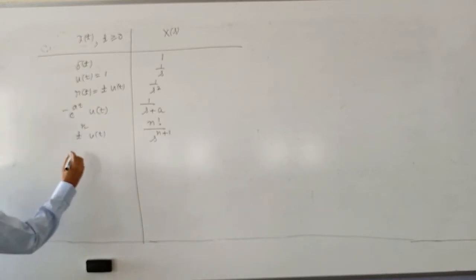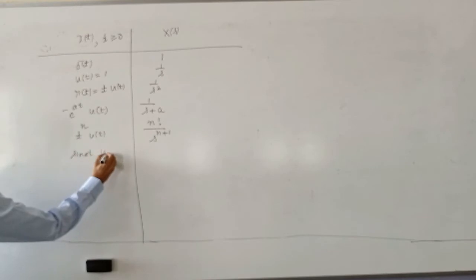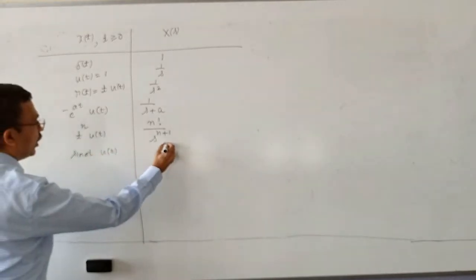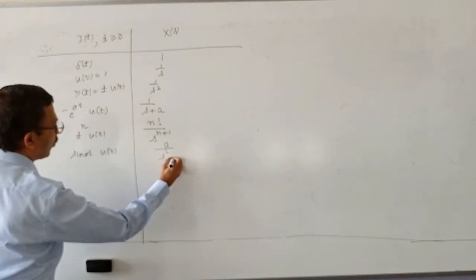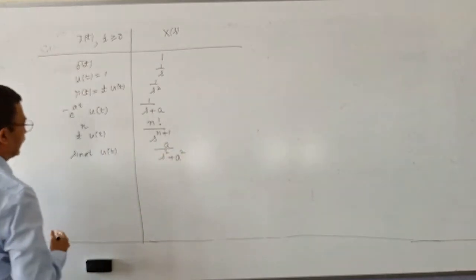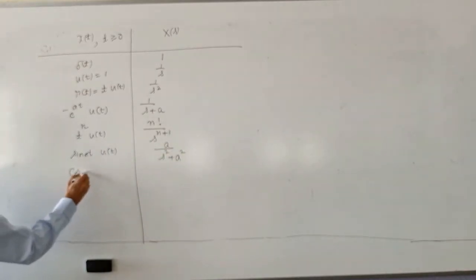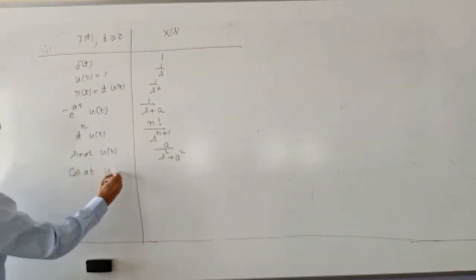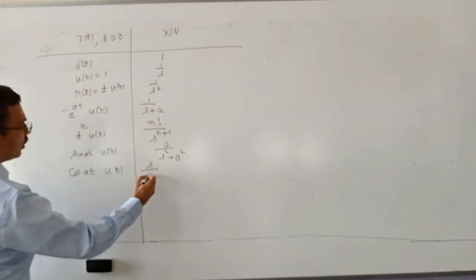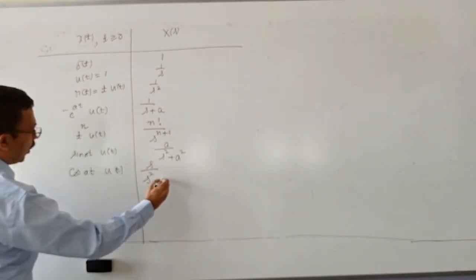Laplace transform of sin at into u of t is a divided by s square plus a square. Laplace transform of cos at into u of t is s divided by s square plus a square.